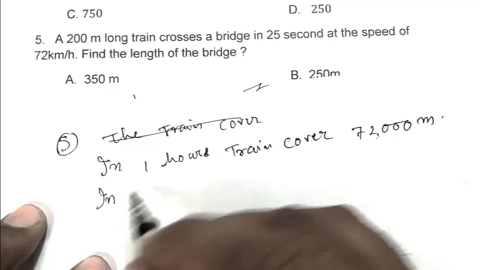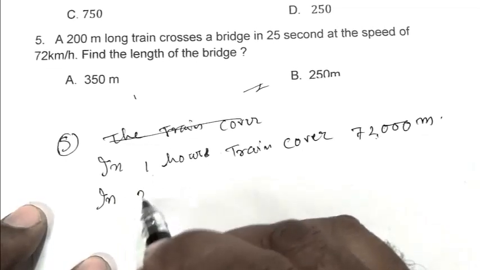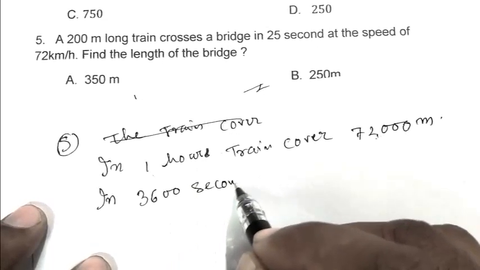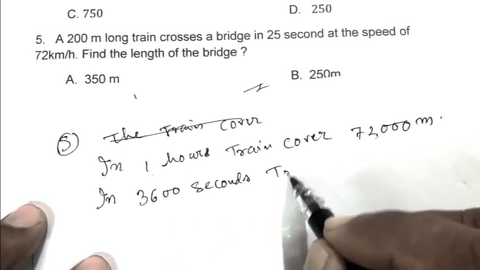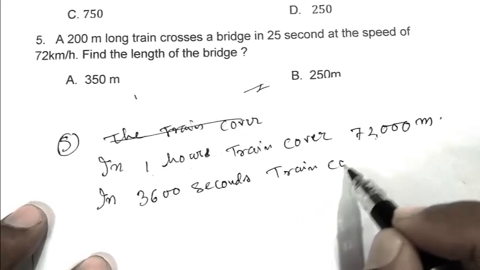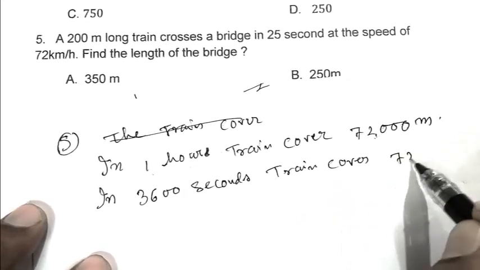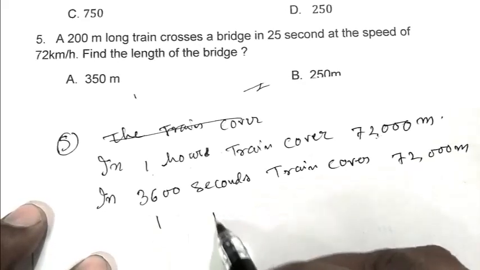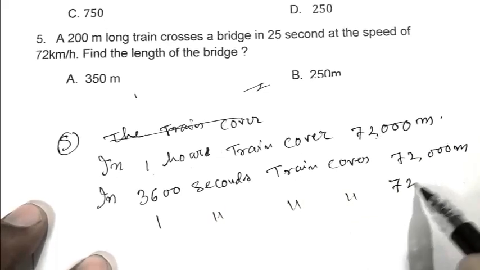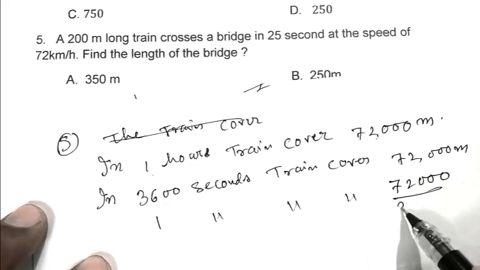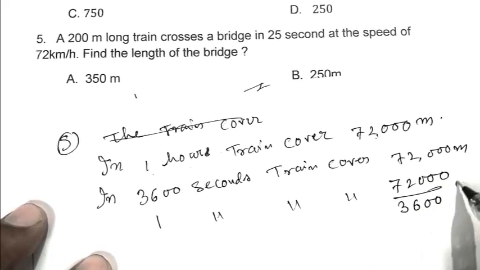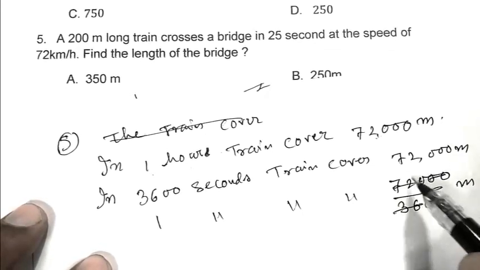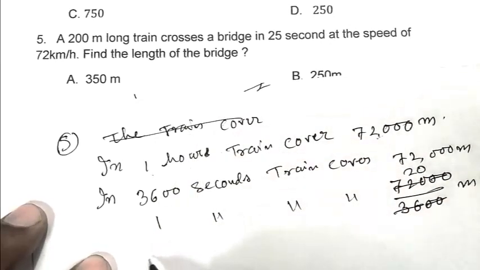In 1 hour, that is 3,600 seconds, the train covers 72,000 meters, so in 1 second the train covers 72,000 by 3,600 meters, that is 20 meters.